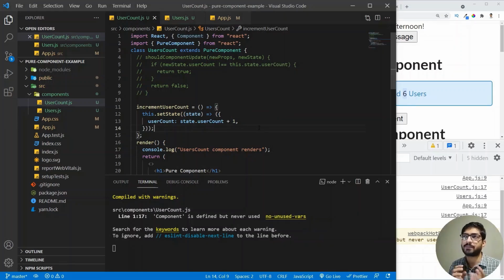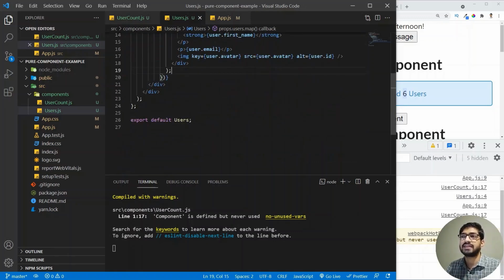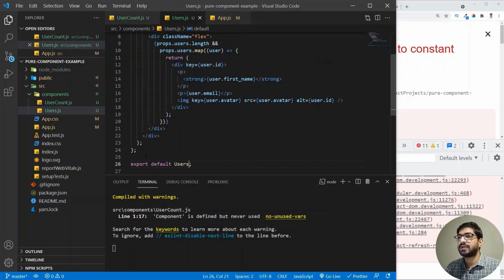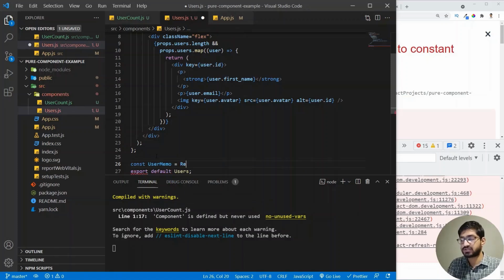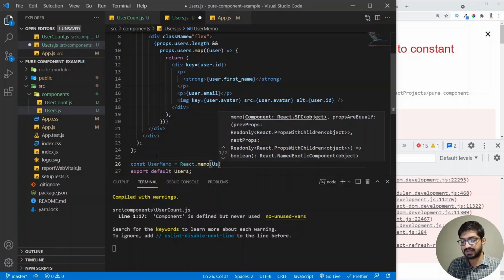Now, what I want to show you is suppose you have a function component. So our user is a function component, and we don't want the user component to get re-rendered until and unless the props or the state change. But what we can do here is for the user component, we can actually convert this function component to a pure component using React.memo. So what we can do is I'm going to create a constant called userMemo, and this will be equal to React.memo, and I'm going to pass my user here.